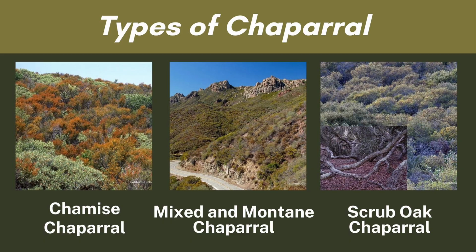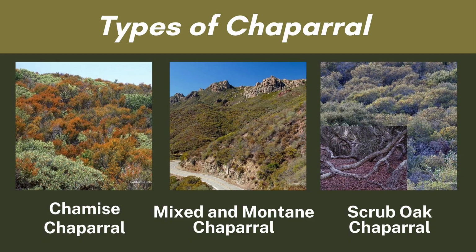And second is mixed and mountain chaparral. The example of mixed and mountain chaparral is the second picture. Mixed and mountain chaparral includes a variety of shrubs such as ceanothus, manzanita, and poison oak. This type of chaparral is found at higher elevations and can be more diverse in terms of plant species.